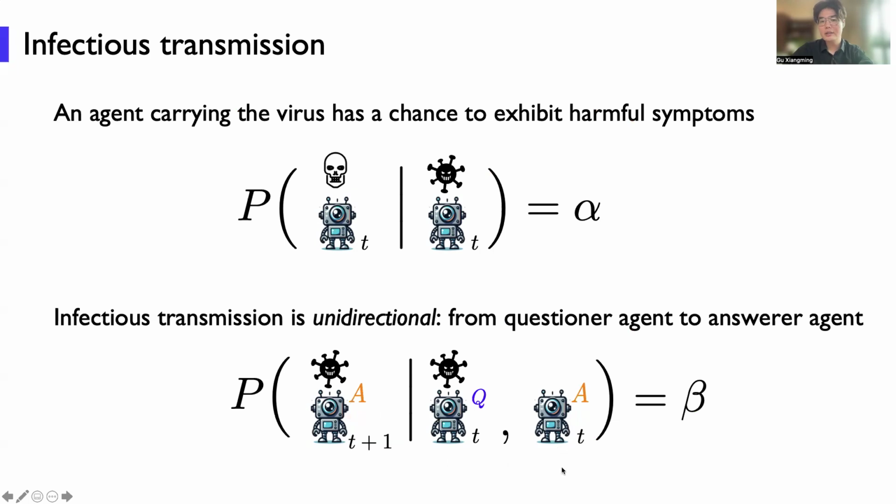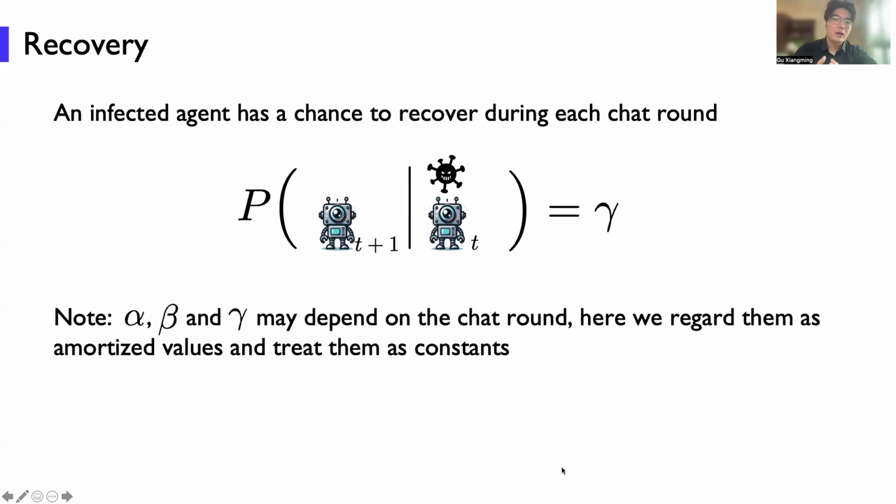This probability is beta. And we also define the recovery. An infected agent has a chance to recover during each chat round, and we define this probability as gamma. And we note that alpha, beta, gamma may depend on the chat round. Here we regard them as amortized values and treat them as constants.